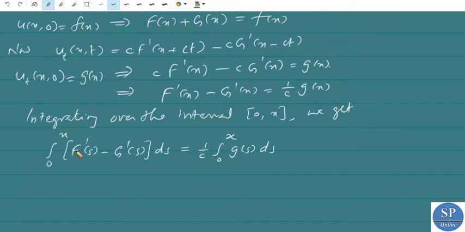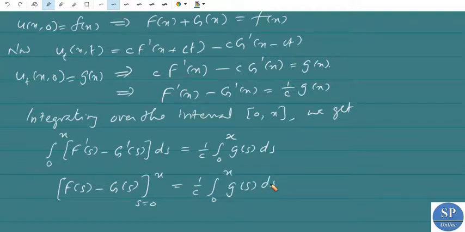We know the integral of this is nothing but F(s) minus G(s) from s equal to 0 to x, which is equal to 1 by c integral 0 to x g(s) ds.